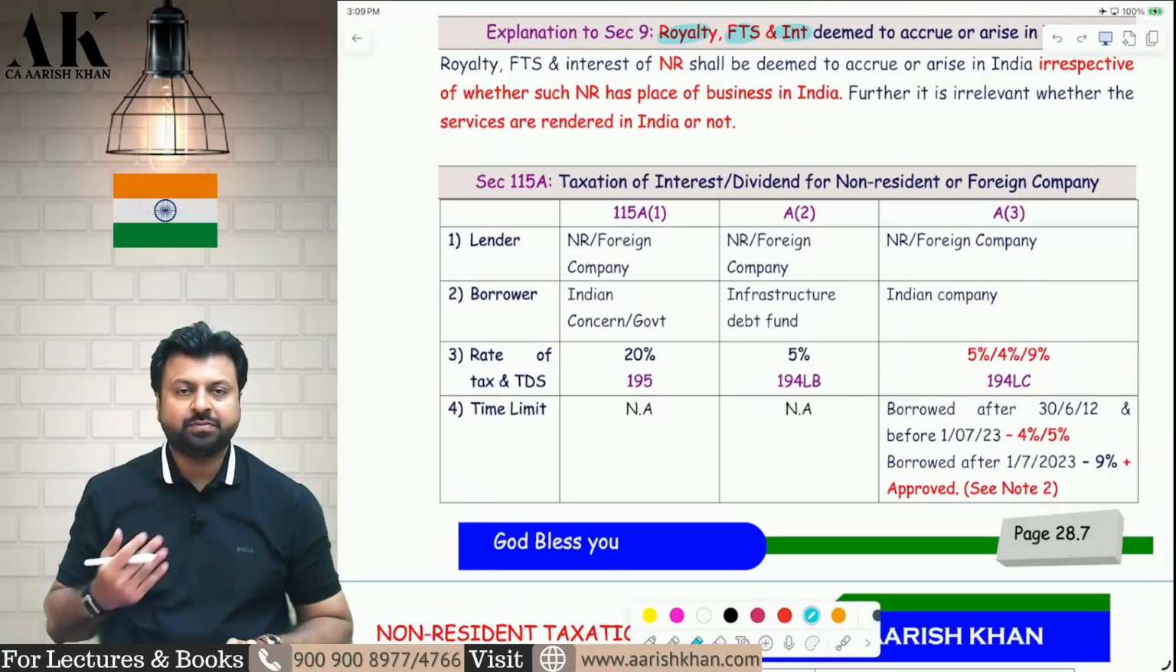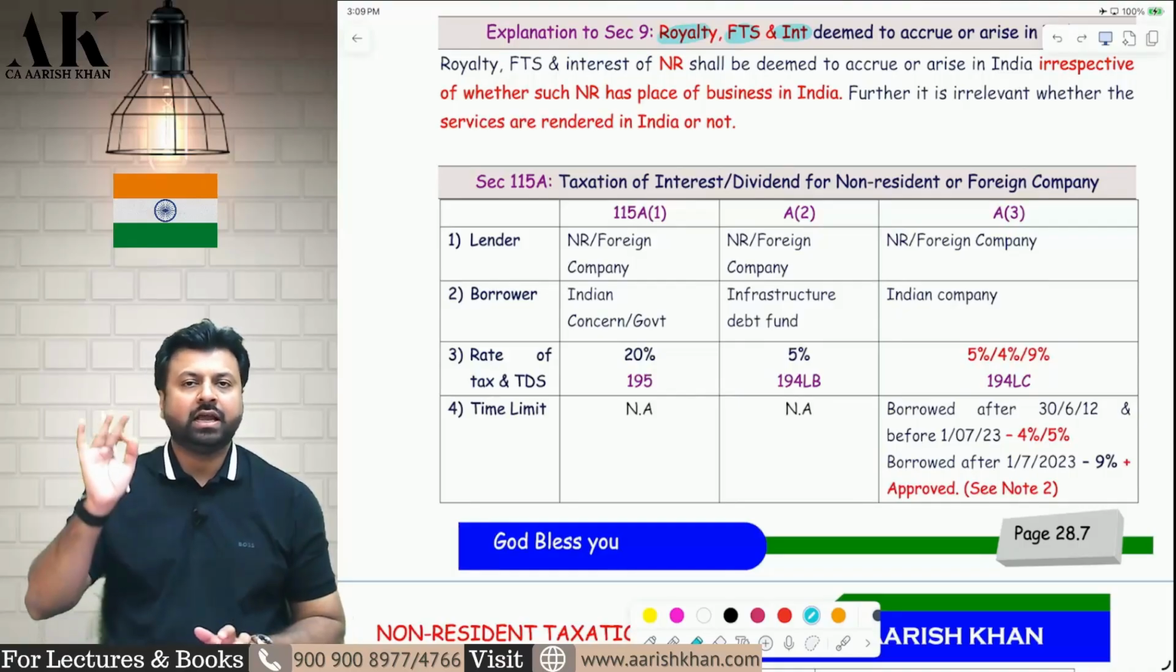Now let's go ahead with the next part, that is taxability of interest, dividend and then royalty and FTS.